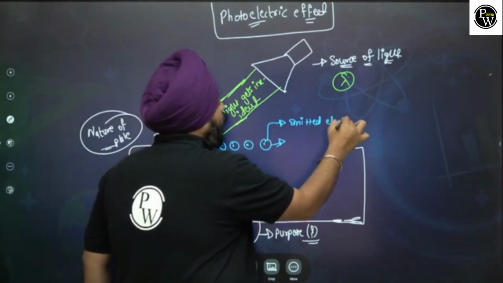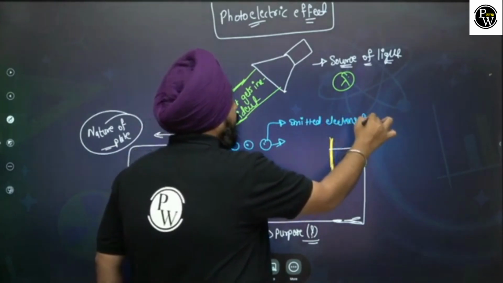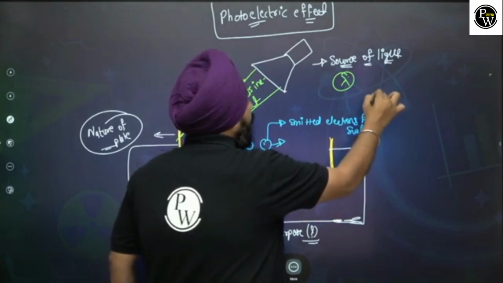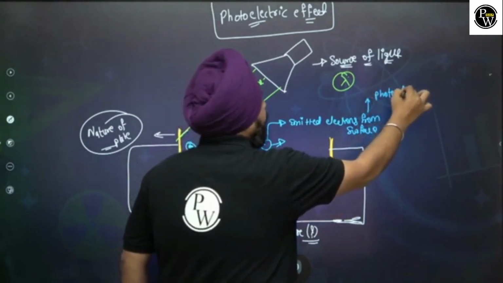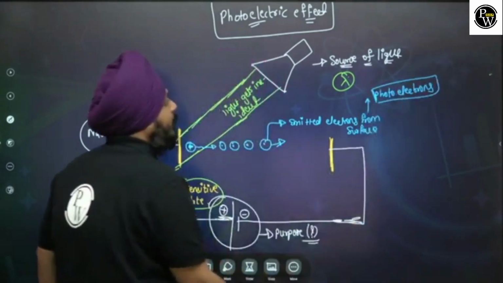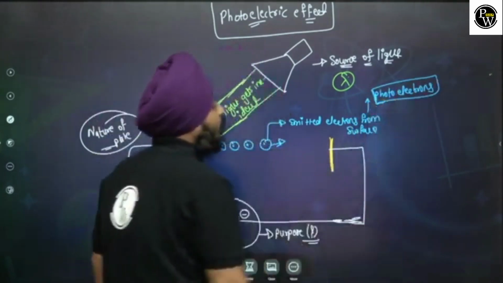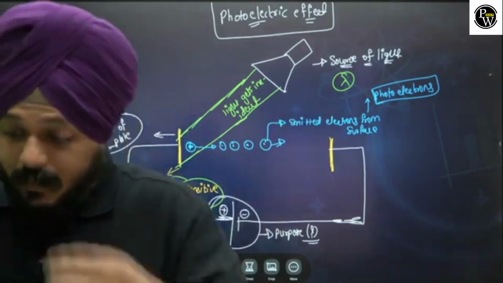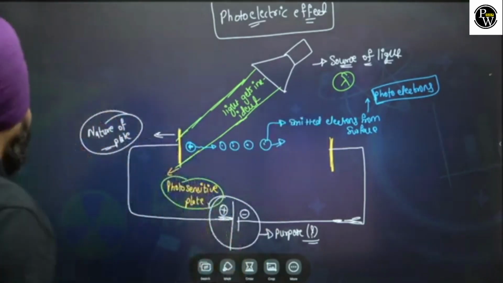The electrons emitted from the surface are nothing else but the photoelectrons. Yes or no? Now what happens here?